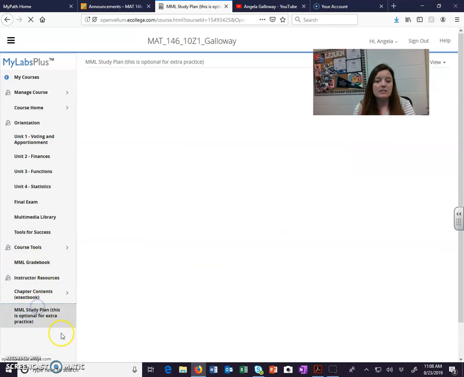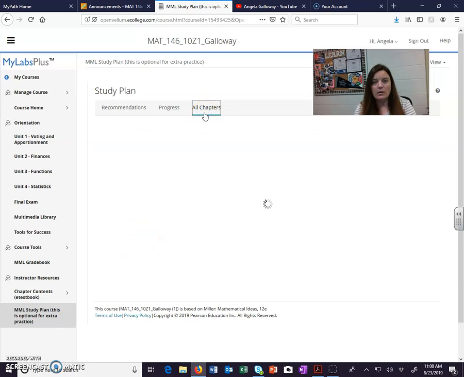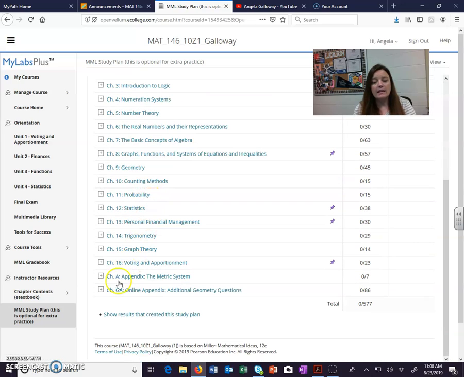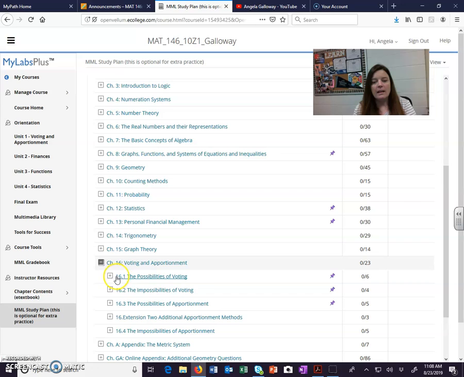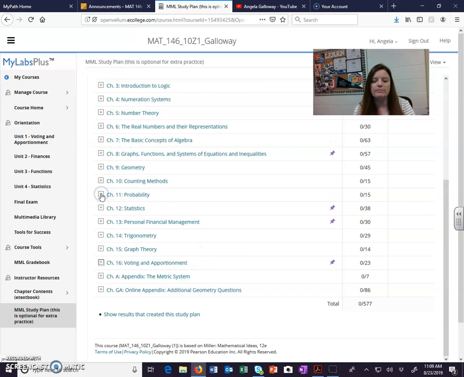And then this last thing is the study plan. The study plan is all just extra, so if you don't want to do it, don't. But if you feel like you need some extra homework, maybe you did all the homework assignments but you still feel like you need extra help on a topic, I would say go to all chapters here and click whichever chapter you're working in and then whichever section. If there's a certain one, like if you want more about the Boredom method, you can click on that and it would give you some exercises just on that method. All right, so all of that is extra.